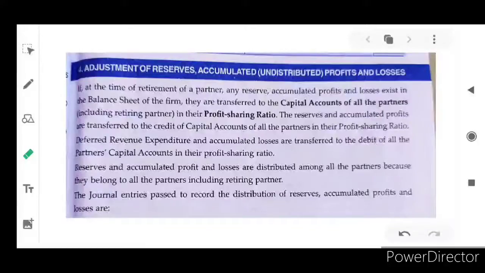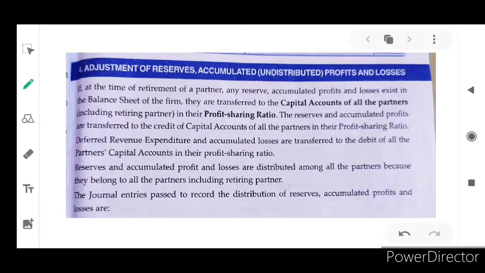Dear Athens, in this video you are going to learn adjustment of reserves, accumulated or undistributed profit and losses. Already we have discussed the same topic in admission of a new partner. So this is retirement of a partner.